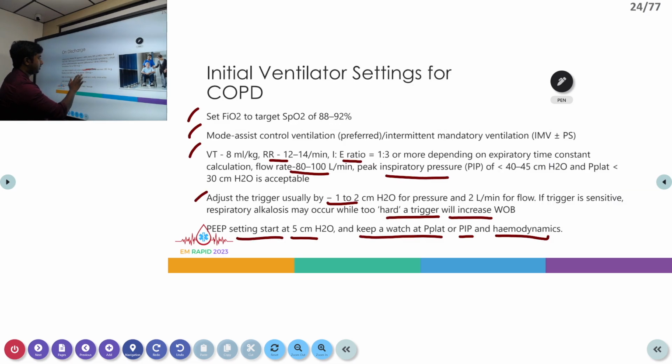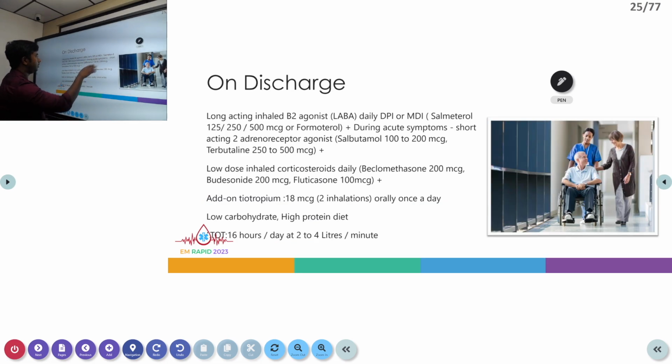So once the patient improves and we are discharging the patient, we have to definitely start them on a long-acting beta-2 agonist, which will prevent further exacerbations in the future.